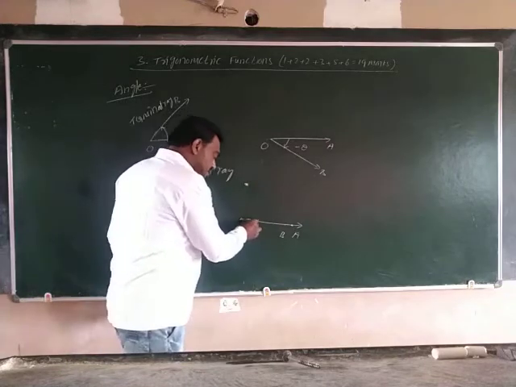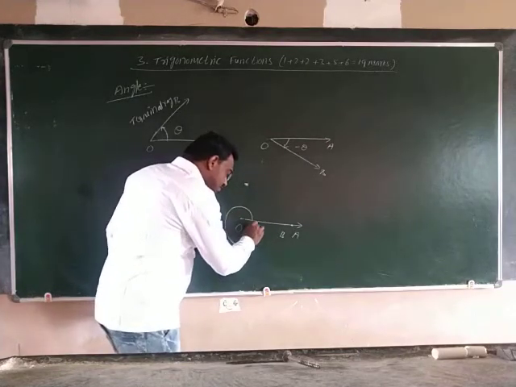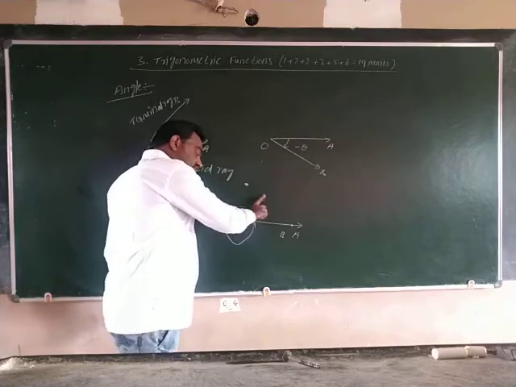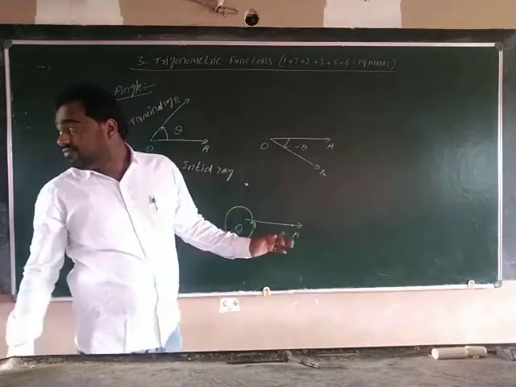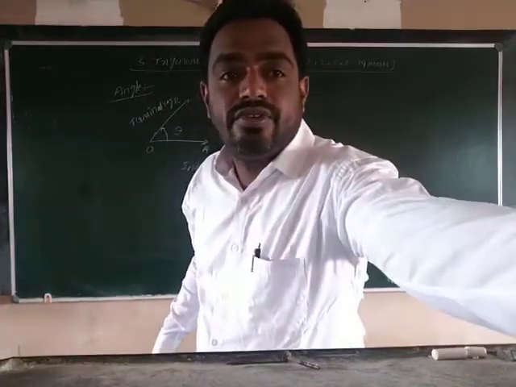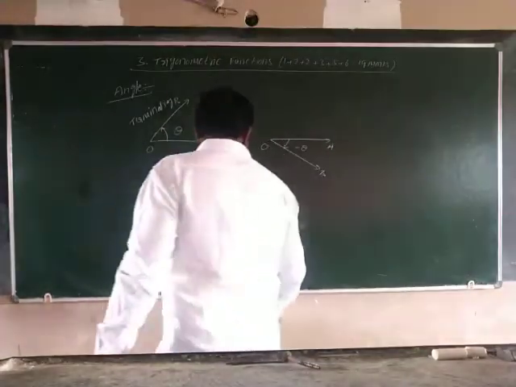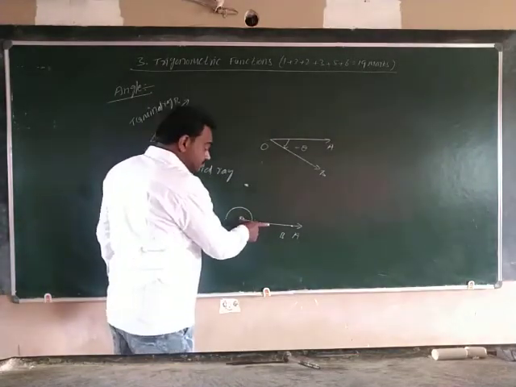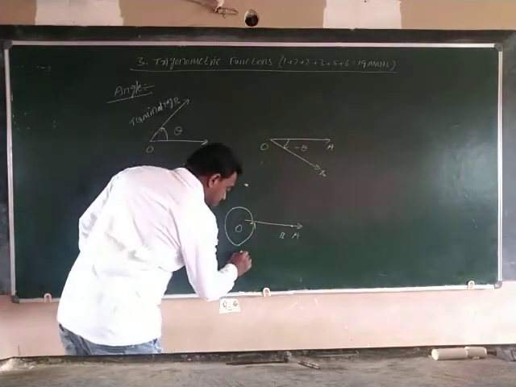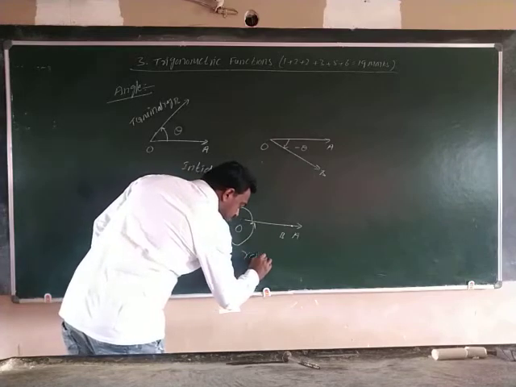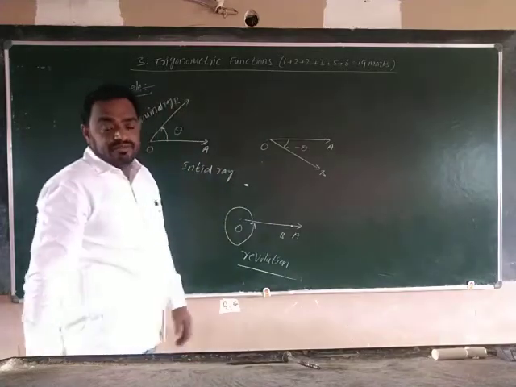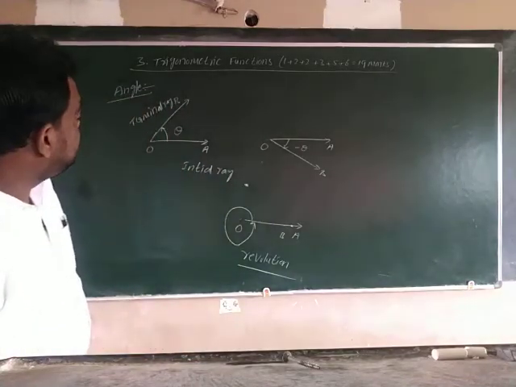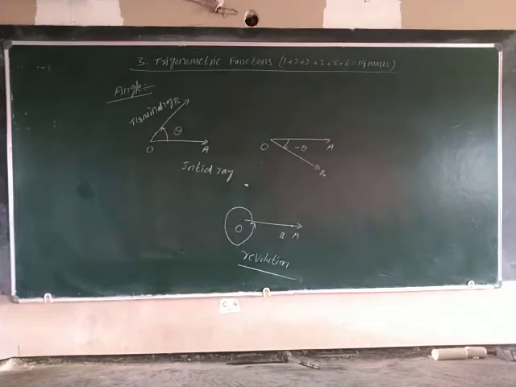Then this amount of rotation means one complete rotation is finished. It is called one complete revolution. Okay, this is the definition of angle.